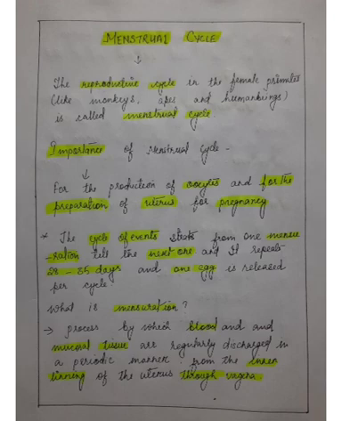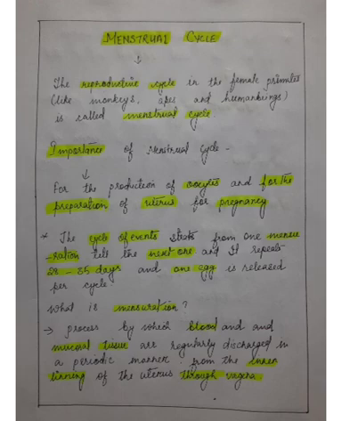Now the cycle of events starts from one menstruation till the next one. So it is a cycle, right? Cycle means the starting and the ending point should be the same, then it will form a cycle, isn't it? So it starts from one menstruation to the next menstruation.